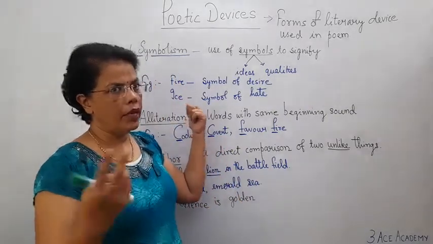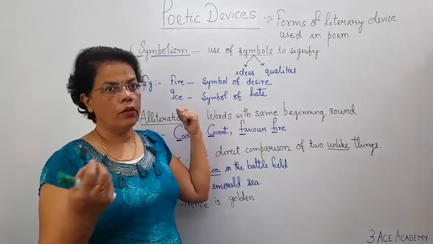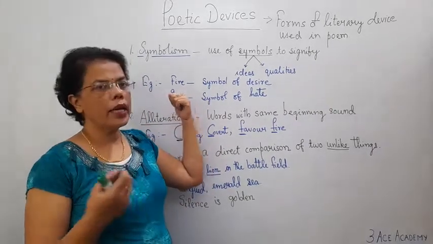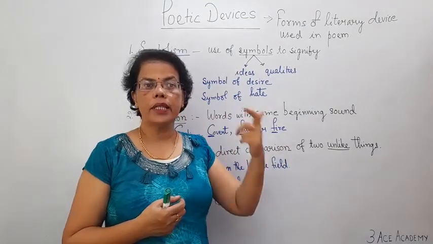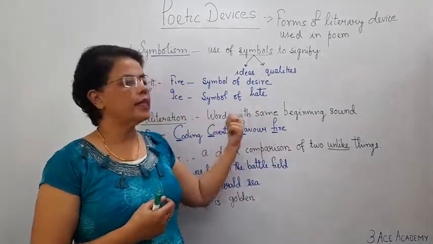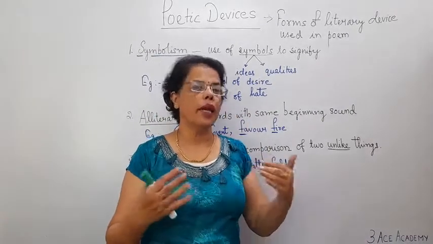So here I have taken two examples. In one of your poems there is Fire and Ice. There you see an example: fire. The word is taken as a symbol of desire and ice is taken as a symbol of hate. So that is why it is symbolizing.